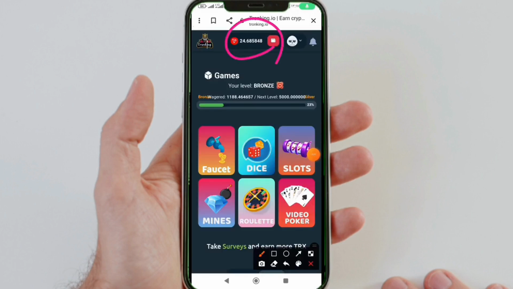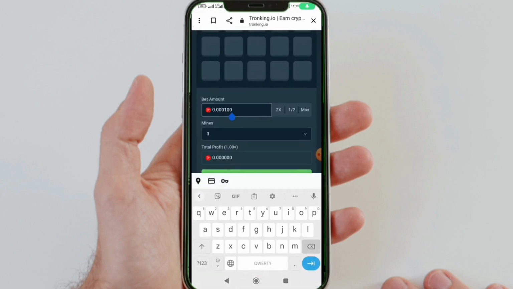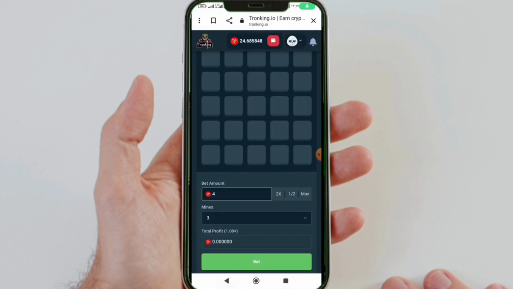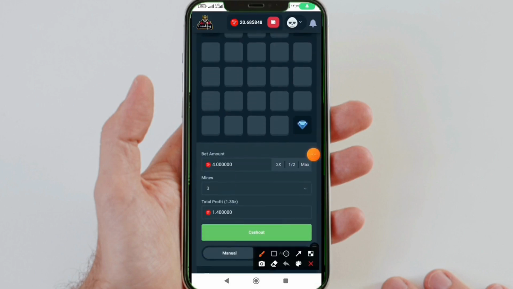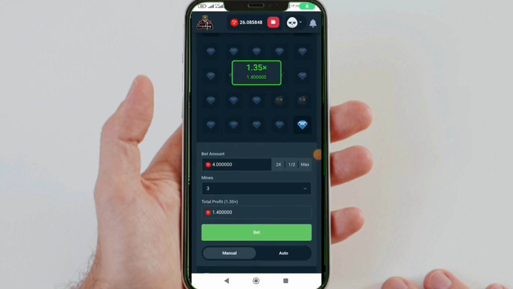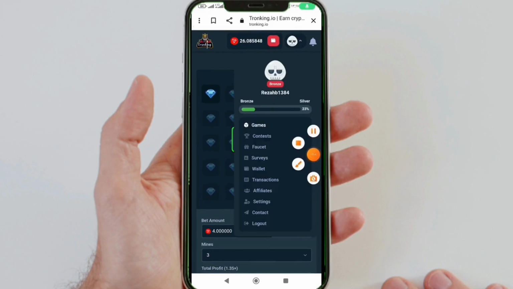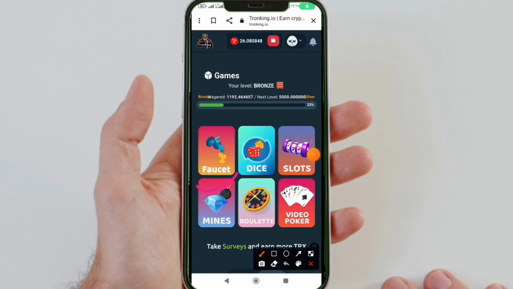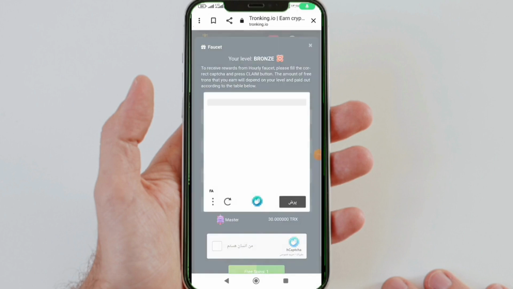As you can see above, I currently have nearly 24 TRX at my disposal, and I can show you with proof of withdrawal right before your eyes how you can achieve a dollar income and financial independence in your life. For example, I put 4 TRX in the middle, and by playing this game carefully, I withdrew 1 TRX for myself from the 4 TRX, and now my account balance has increased from 24 TRX to 26 TRX. If you click on the faucet option on the site's dashboard, you can earn income for free from this section.